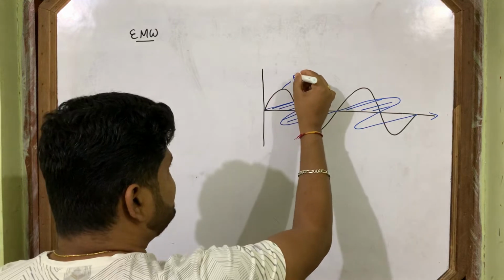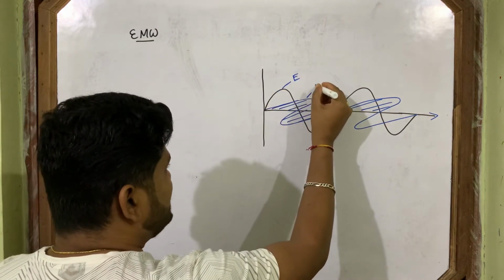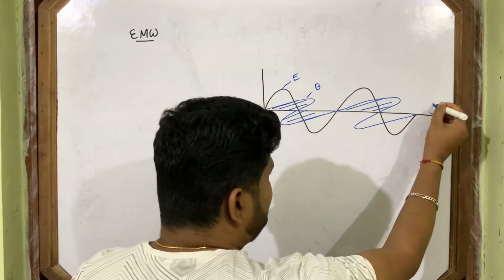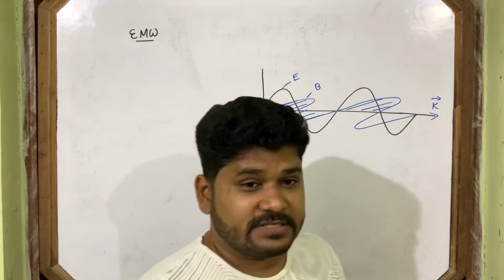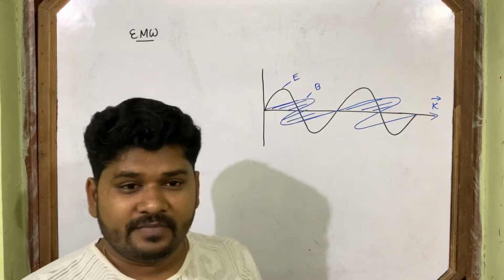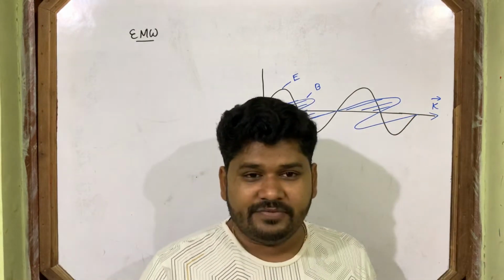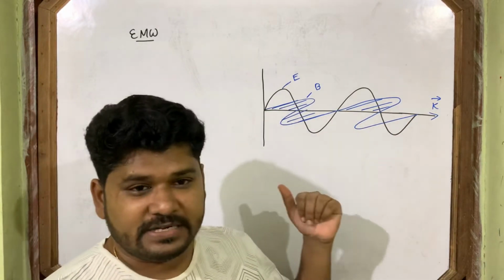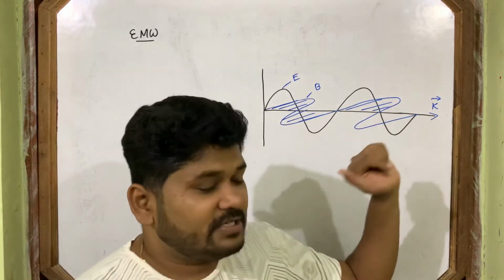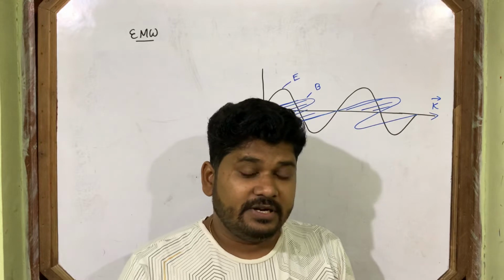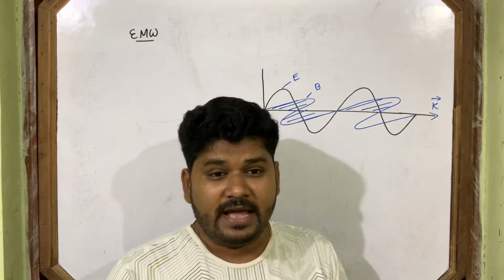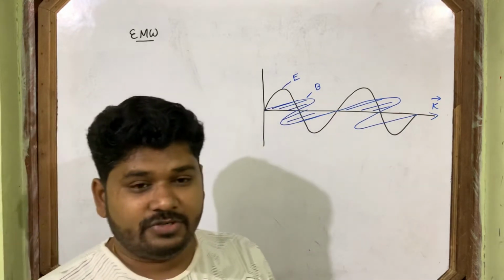This is electric field, this one is magnetic field, and wave propagates. K vector is the direction of propagation of the wave. That's called propagation vector. So, this is the electromagnetic wave. If in exam the diagram of electromagnetic wave will be asked, then you will be able to draw this diagram.